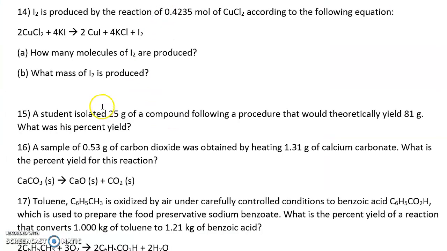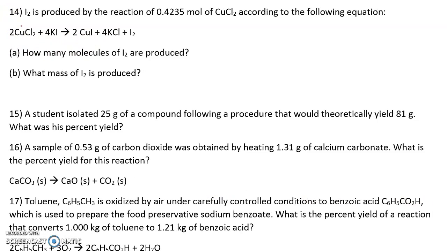All right, let's look at an example. Over here, let's look at problem number 14. Problem number 14. I2, the iodine, is produced by the reaction of 0.4325 moles of copper chloride according to the following equation.